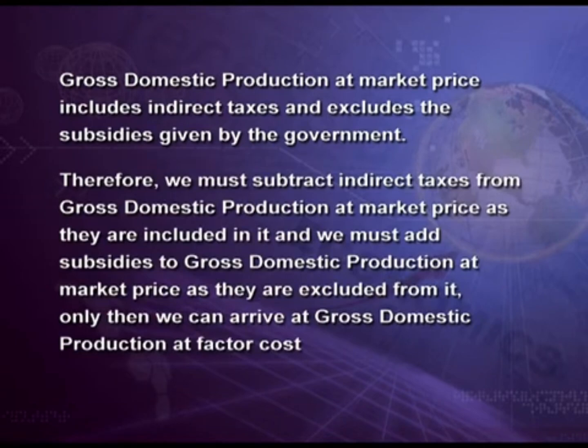Therefore, we must subtract indirect taxes from gross domestic product at market price as they are included in it, and we must add subsidies to gross domestic product at market price as they are excluded from it. Only then can we arrive at gross domestic product at factor cost.